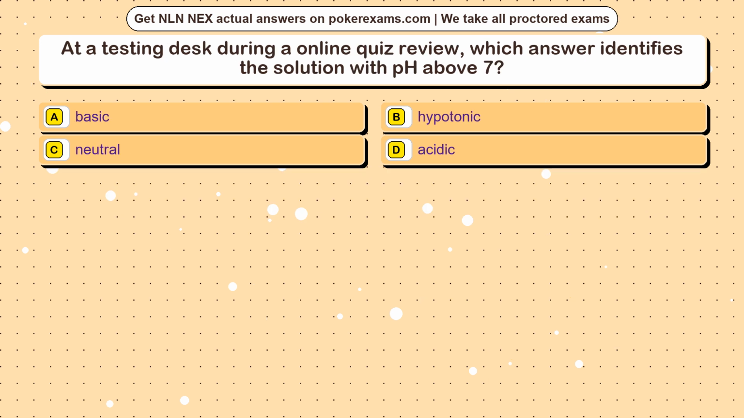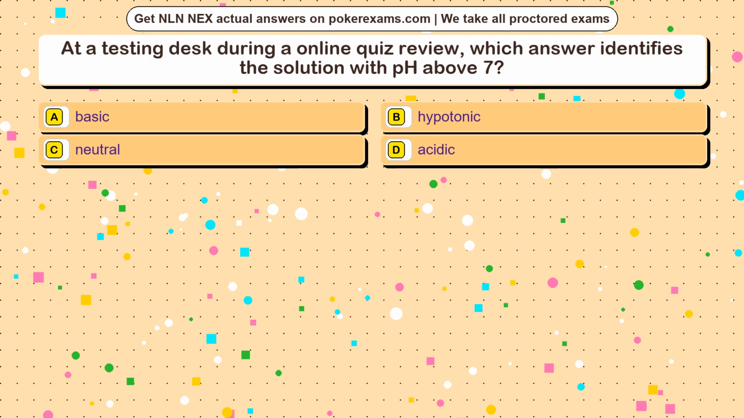Question 23. At a testing desk during an online quiz review, which answer identifies the solution with pH above 7? Option A, basic. Option B, hypotonic. Option C, neutral. Option D, acidic.